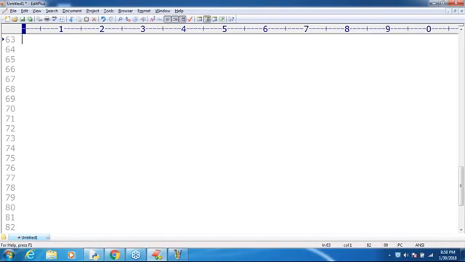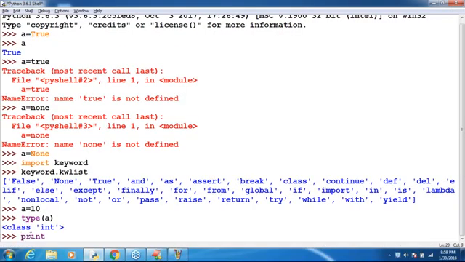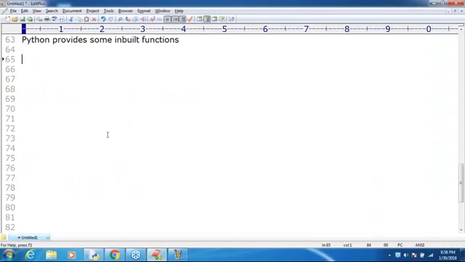Before talking about these things, you should compulsorily be aware that Python provides some inbuilt functions. Already I started using these, but whether you observed or not, I don't know. If I open Python and directly ask print of a, what is this print? Print itself is nothing but an inbuilt function to print the value of a. So print is one function.